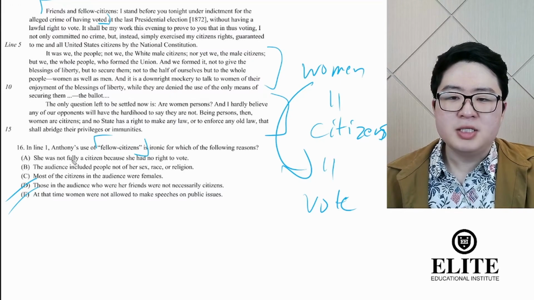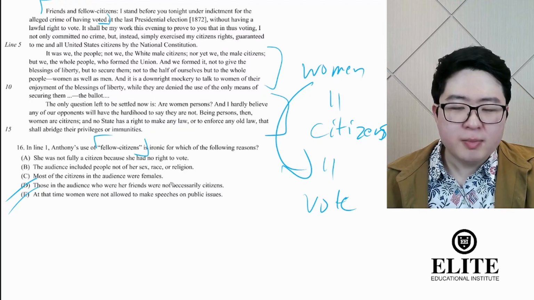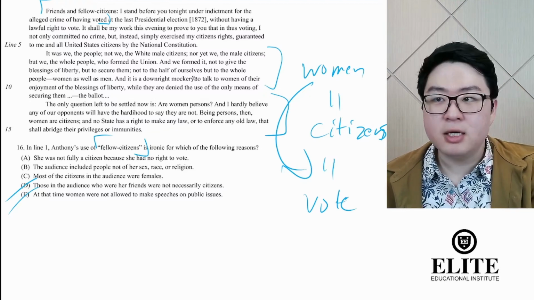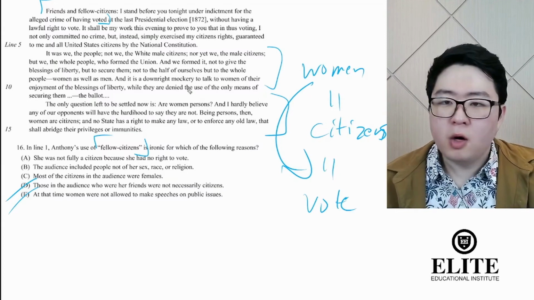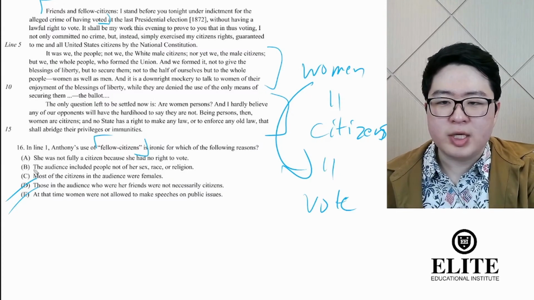C. Most of the citizens in the audience were females. Again, caption in the text, is there any reference to this many people in the audience were women? No, there's no reference to that in the text, so we strike out C.